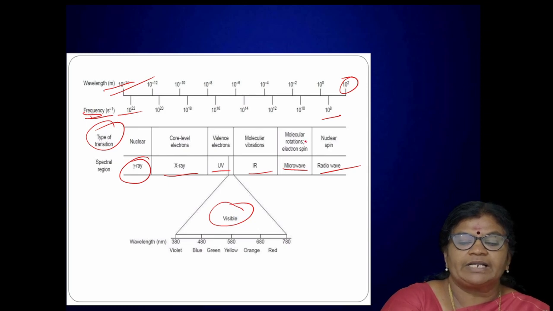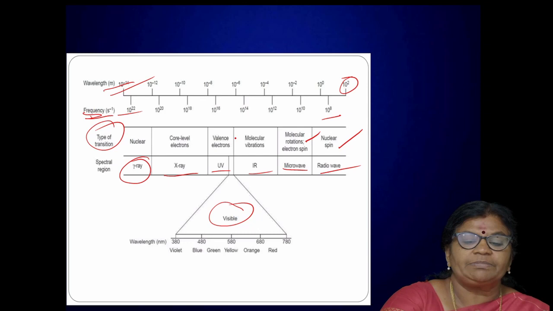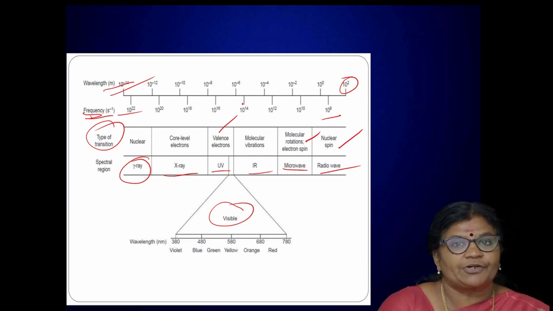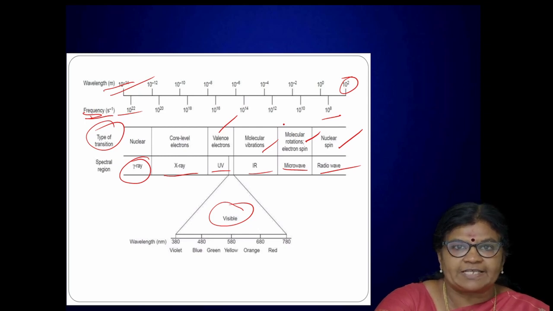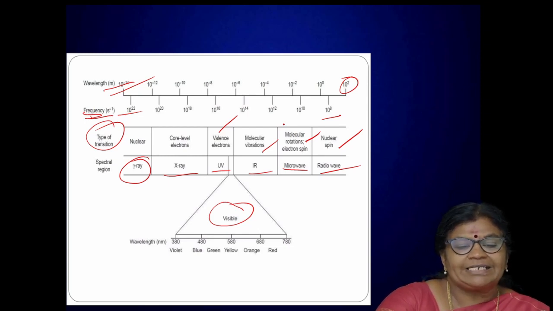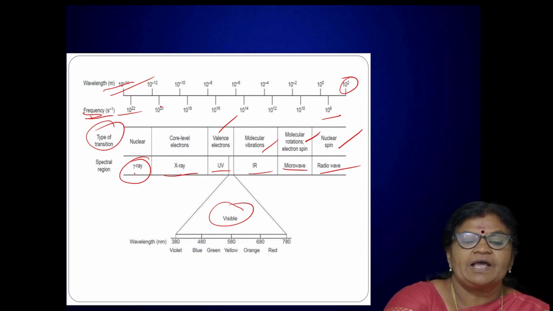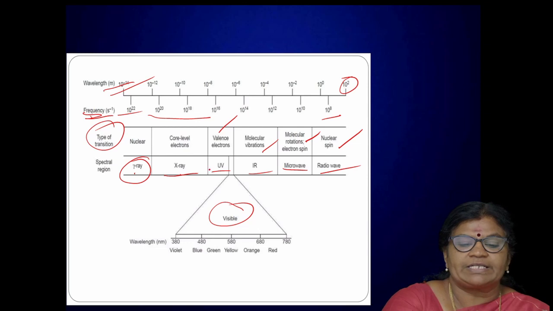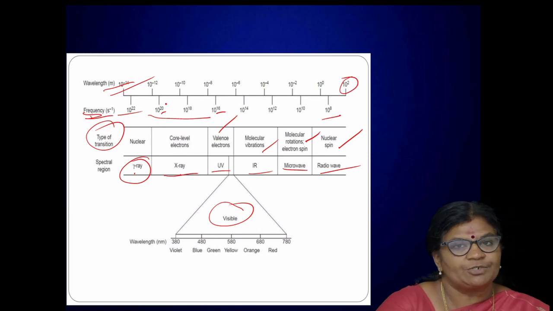Sometimes the molecular rotations occur. Sometimes nuclear spin occurs. Sometimes there will be change in the valence electron. Sometimes there will be change in the molecular vibrations depending upon the frequency. So here we have clearly shown the spectral region, gamma rays, X-rays having different frequencies. If it is X-ray, it will have only the frequency range between 10 power 16 to 10 power 20.